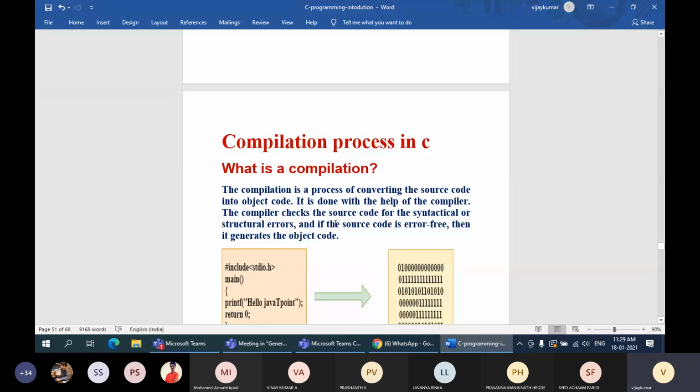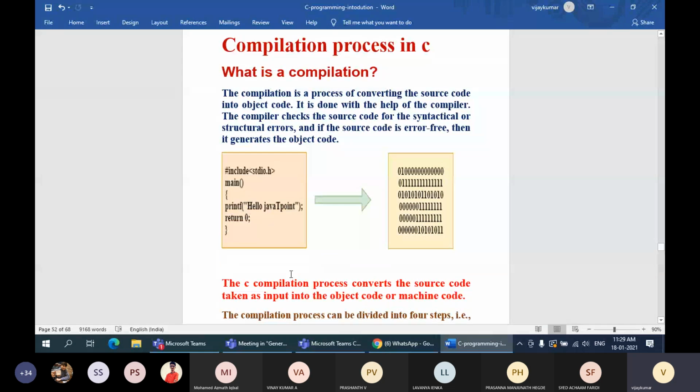Say, for example, I will take one simple C example. What is the very first line of the code in a C program? Hash include, right? Header file. So there can be many header files.